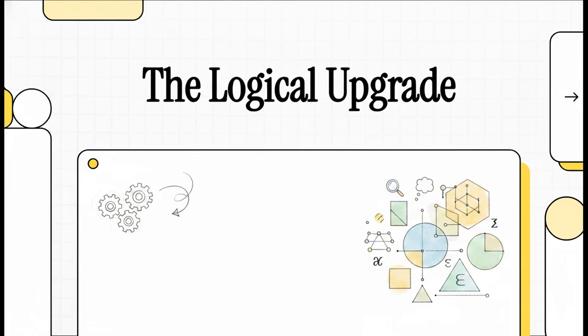Today we're doing a total upgrade to our logical toolset. If you've ever felt that basic true or false statements just kind of fall short when it comes to capturing the sheer complexity of the real world, or the digital world, you are absolutely right. We are moving way beyond simple propositions today. We're stepping into the realm of predicate calculus, which literally gives us the power to reason about entire groups of objects all at the exact same time.